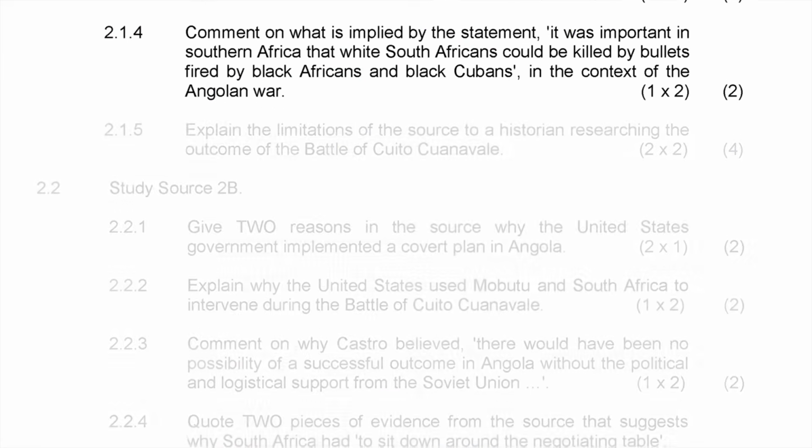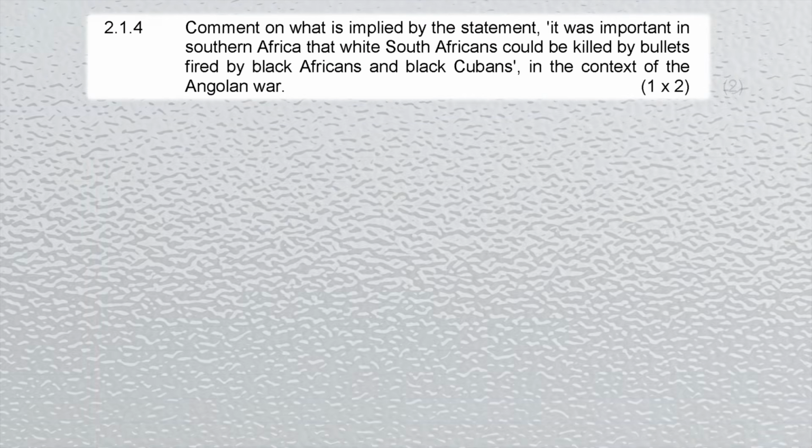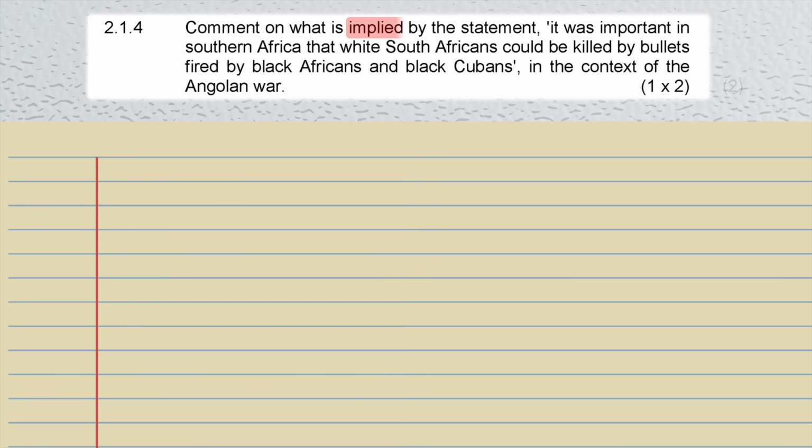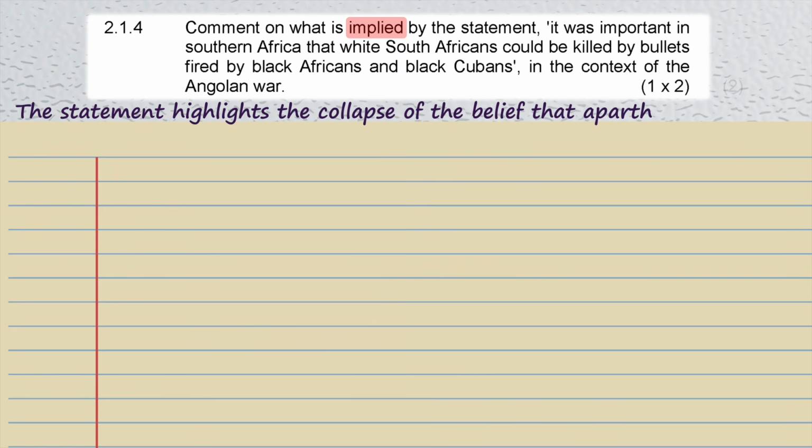The next question, 2.1.4, requests you to comment on what is implied by the statement, it was important in Southern Africa that white South Africans could be killed by bullets fired by black Africans and black Cubans in the context of the Angolan War. The statement is not really about who shot who. It highlights the collapse of the belief that apartheid South Africa's armed forces could not be defeated.